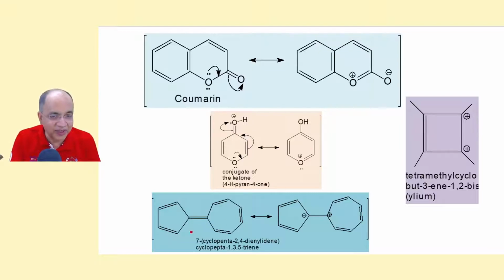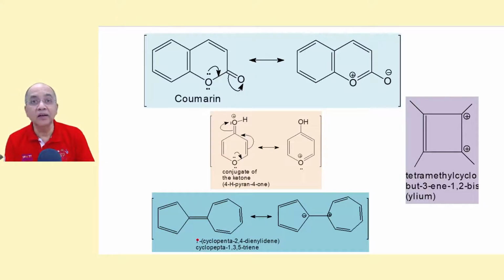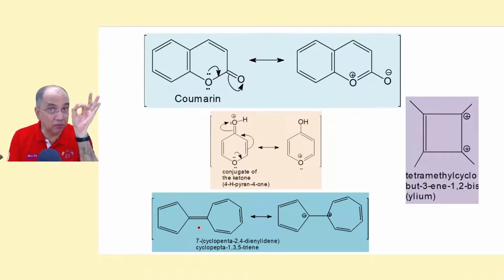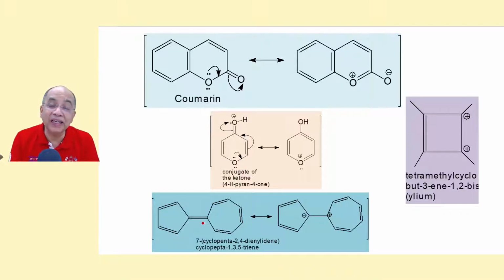So this is aromatic. Now see, this is a combination of a 7-membered ring and a 5-membered ring by a double bond. And our rules fail here because we have made it very candid that a carbon-carbon double bond cannot be polarized. But we polarize. How selfish we are. We polarize because by doing so, both rings acquire aromatic status. This will be the cyclopentadienide ion, this is the tropylium ion. Therefore, in this exceptional case, this pi bond gets polarized so that this contributes more. So for all practical purposes, this is also aromatic.